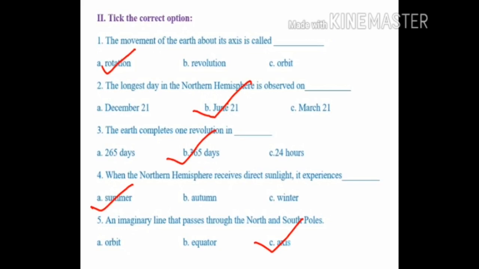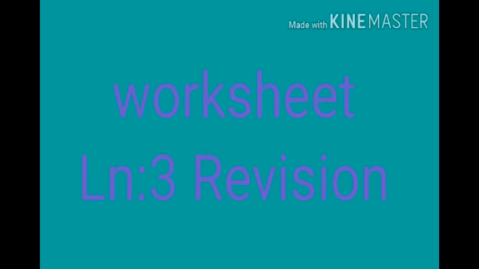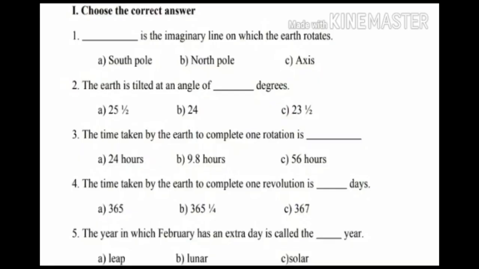Fifth question, an imaginary line that passes through the north and south poles. Answer is axis. Children, we are going to discuss the worksheet. Then check your answers. Children, first one, choose the correct answer. First question, dash is the imaginary line on which the earth rotates. Answer is axis.